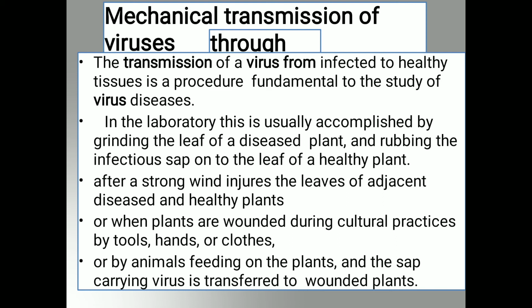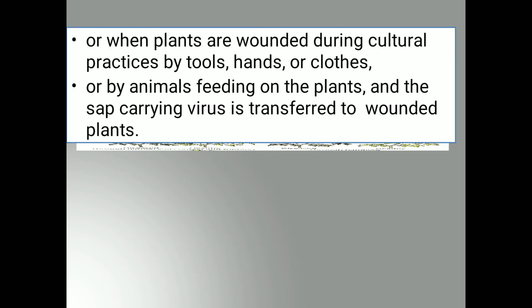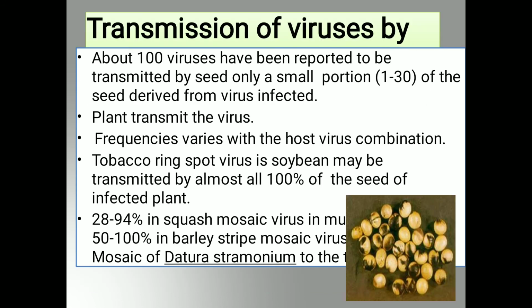Next one is the transmission of viruses by the seeds. A very simple way to say it: near about 100 viruses have been transmitted through seeds infected by the virus. For example, barley stripe mosaic virus, squash mosaic virus, or tobacco ring spot virus, all these viruses are transmitted through the seeds.